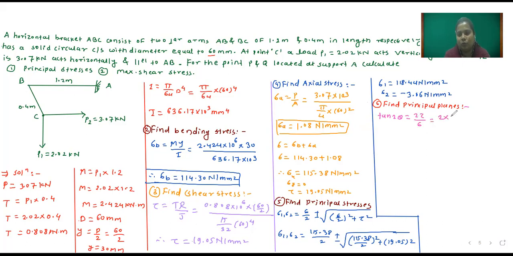So 2 into the value of tau, 19.05, divided by the value of sigma, which is 115.38. Okay, so you calculate and tell me theta 1 is equal to how much?